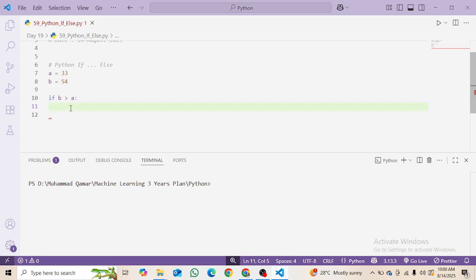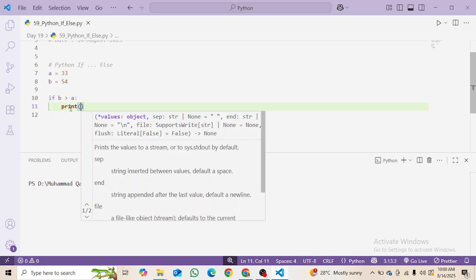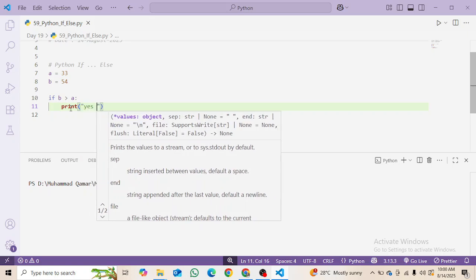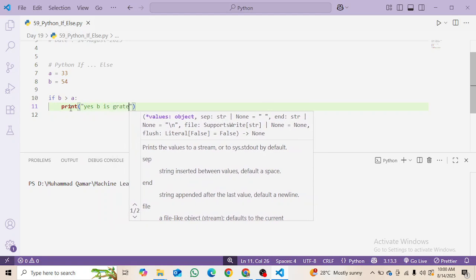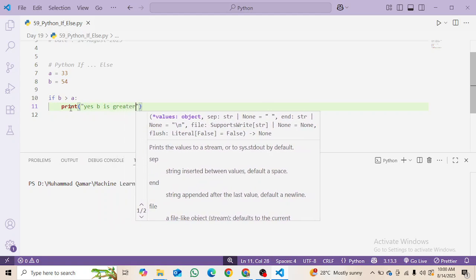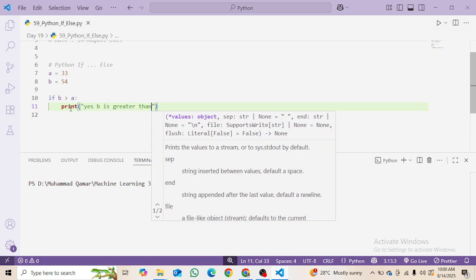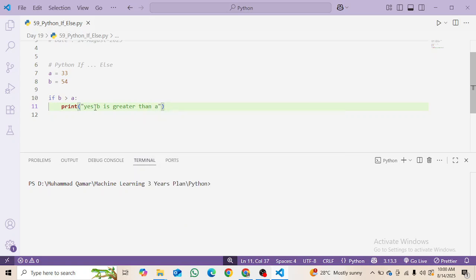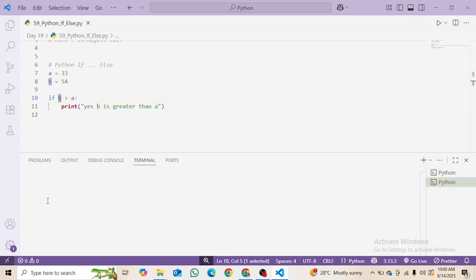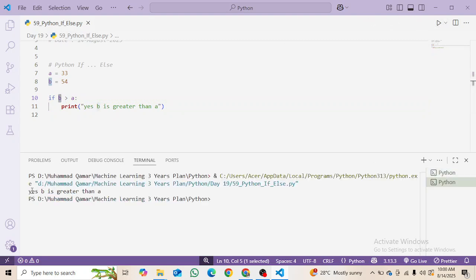And then, if it is true, print yes, b is greater than a. And if it is not true, it will not print out this statement. But it is true here. You can see 54 is greater than 33, so it should print yes, b is greater than a.